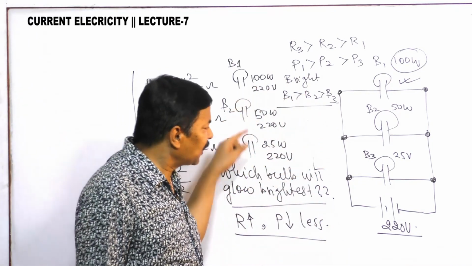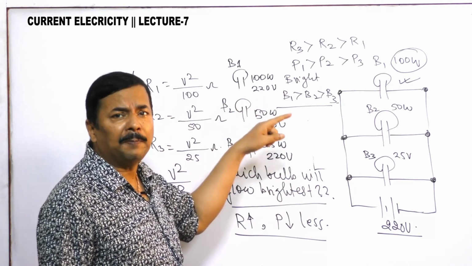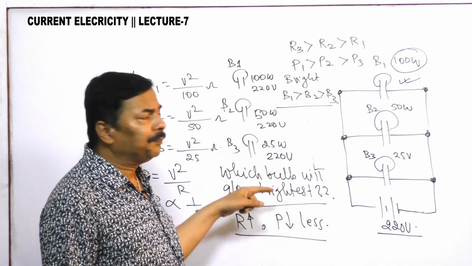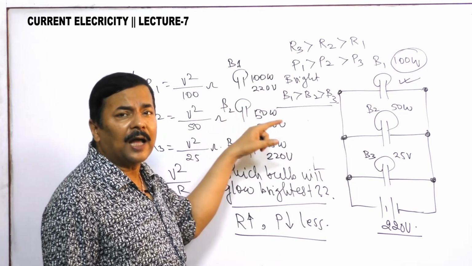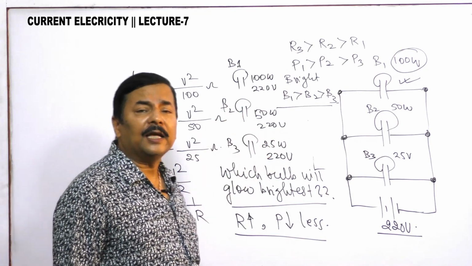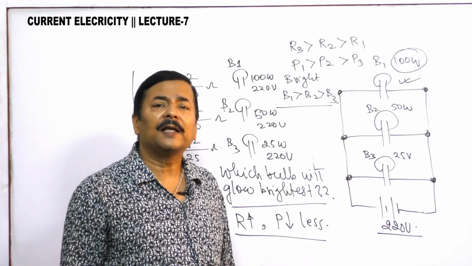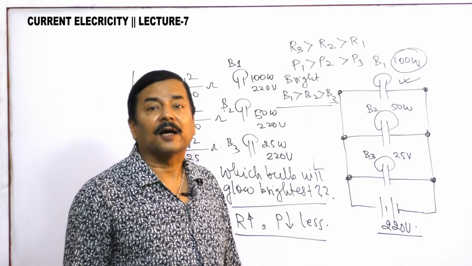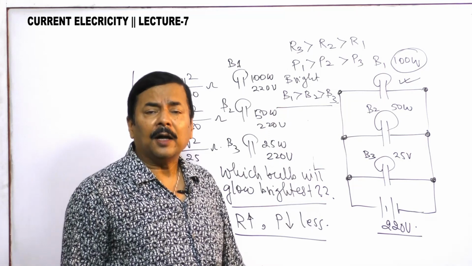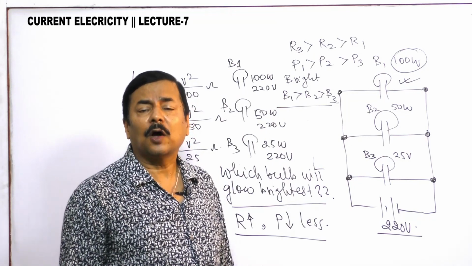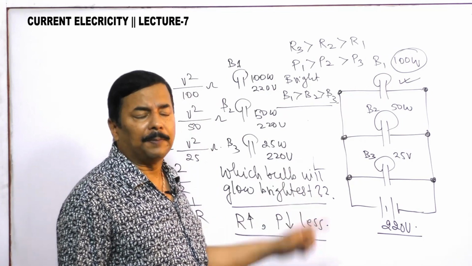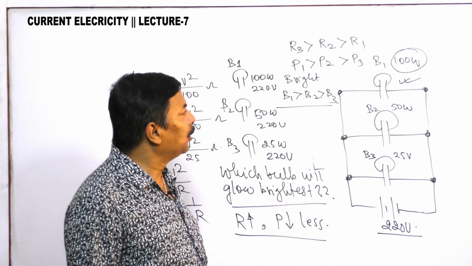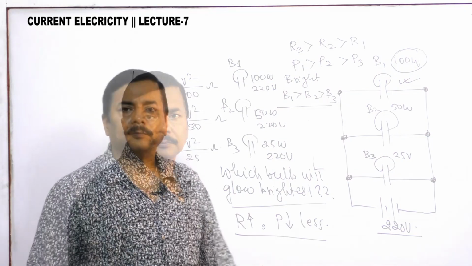So this discussion will help you in understanding the application of power and energy in our day-to-day life, that is in our household wiring. Which type of wiring is there? There is a parallel connection. In our household wiring, the wiring is of parallel connection. So keep this in mind, and then we will move to some other question.